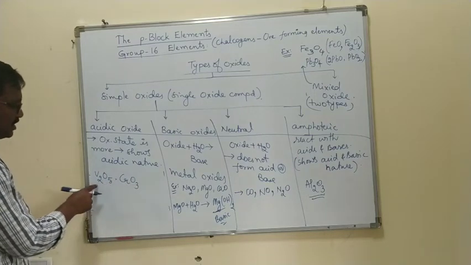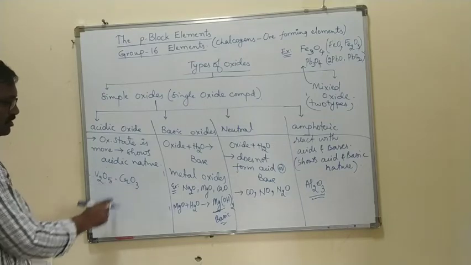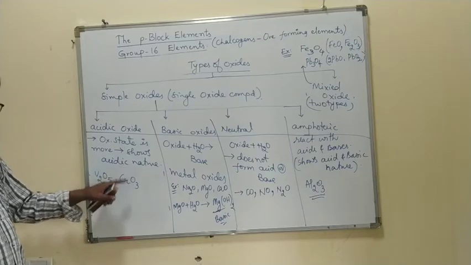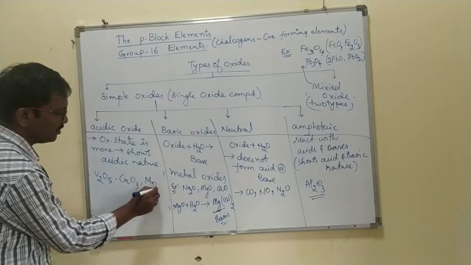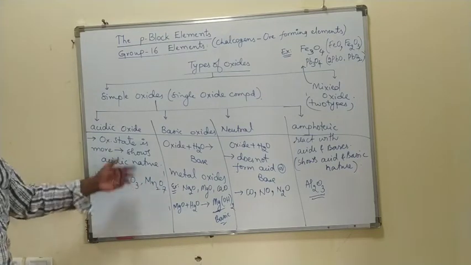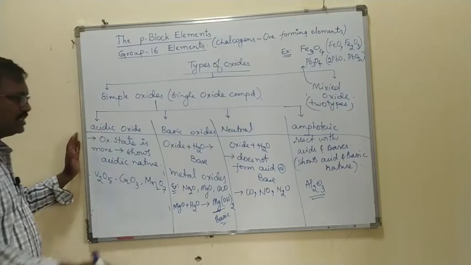What is the oxidation state of vanadium in vanadium pentoxide? +5. Chromium trioxide, what is the chromium oxidation state? +6. Mn2O7, right? So all these show higher oxidation states. Generally a higher oxidation state shows the acidic nature.